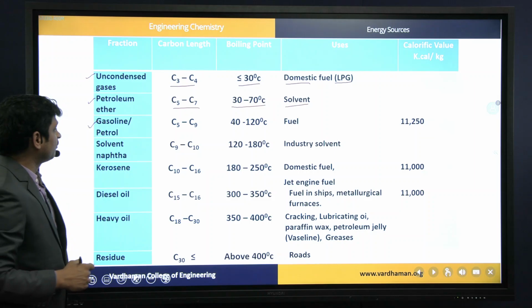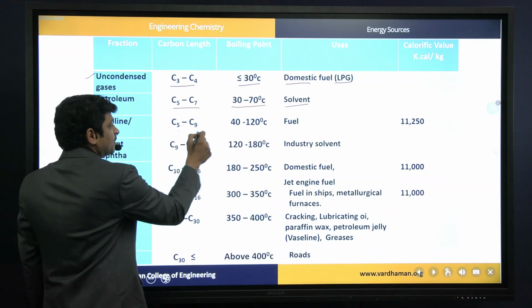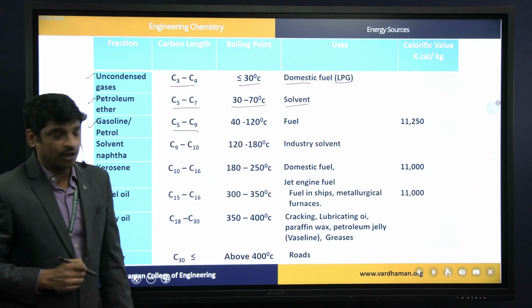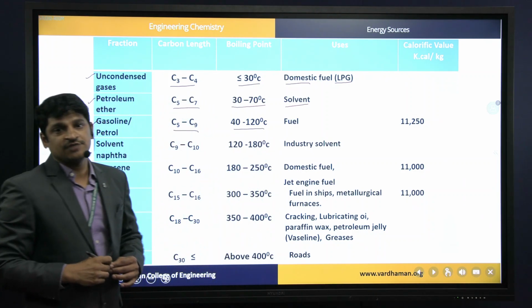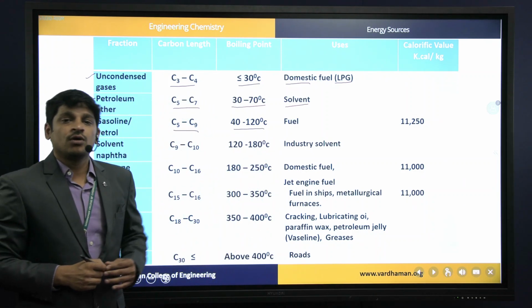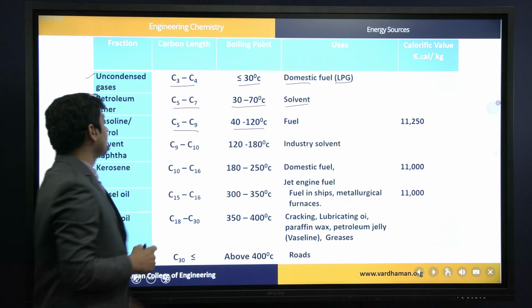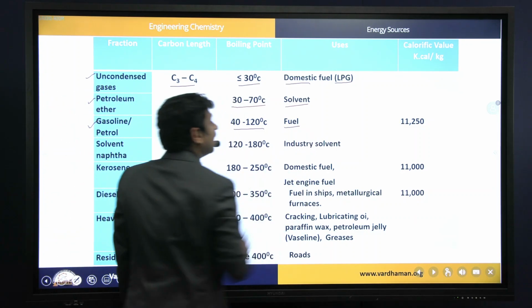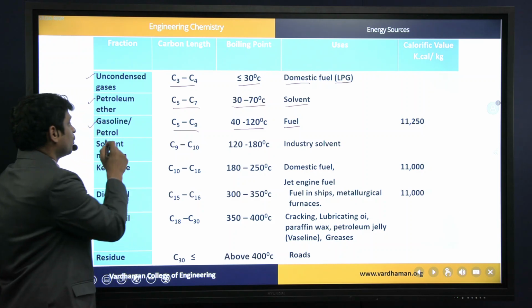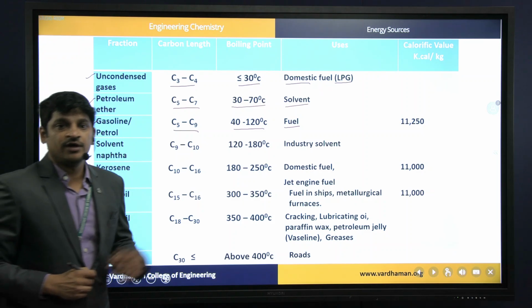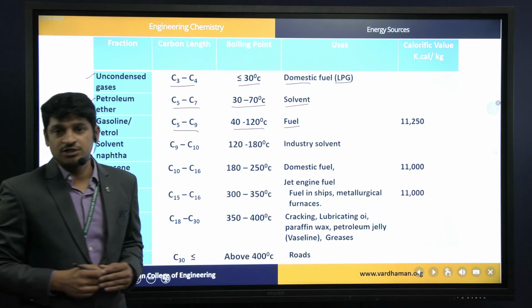The carbon chain length of gasoline or petrol ranges from C5 to C9. The boiling point will range from 40 to 120 degrees centigrade. As we all know, the application of gasoline or petrol is as fuel in automobiles, and this is the most important fuel for our transportation purpose.